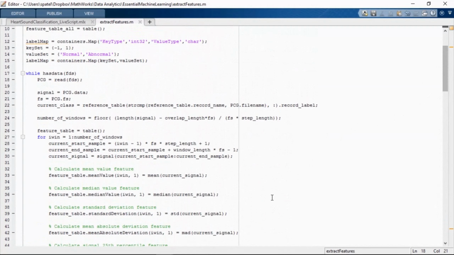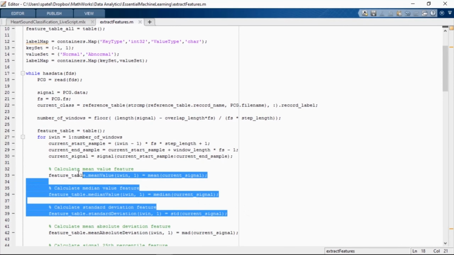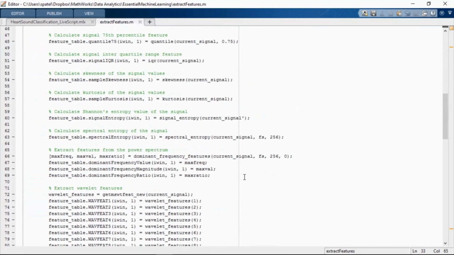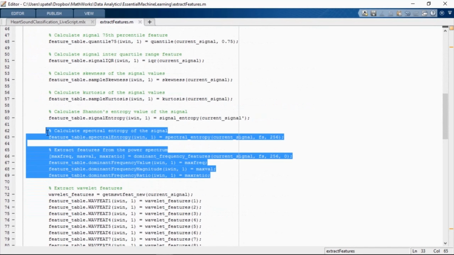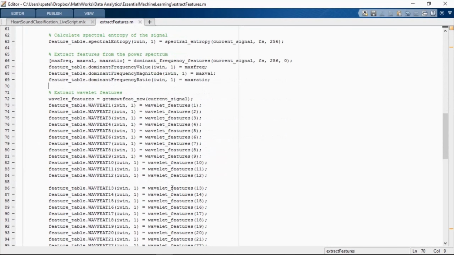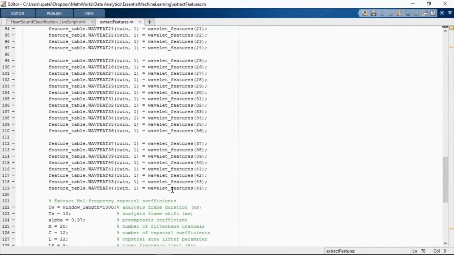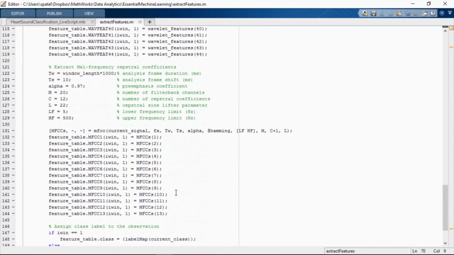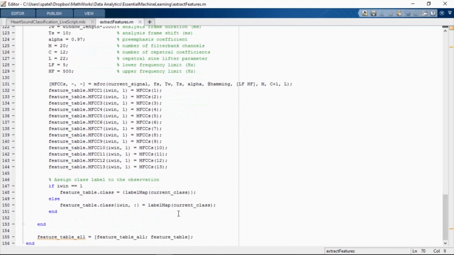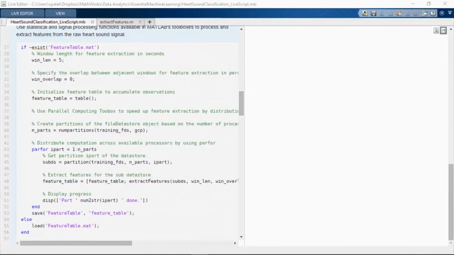In order to capture as much relevant information as possible, we extract a large set of about 71 features from each window. The extracted features include some statistics like mean, median, or standard deviation, features from the frequency domain like the maximum frequency or spectral frequency, as well as features from wavelet analysis. We also extract features from the speech processing domain called the mel frequency cepstral coefficients. All these features capture information from different perspectives, so they may or may not be relevant to our problem.